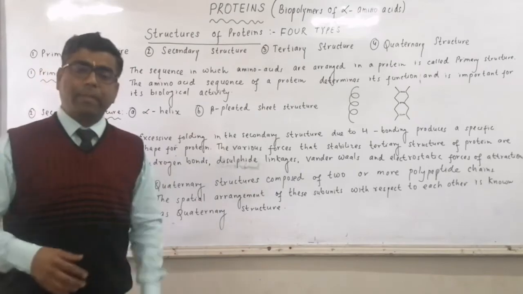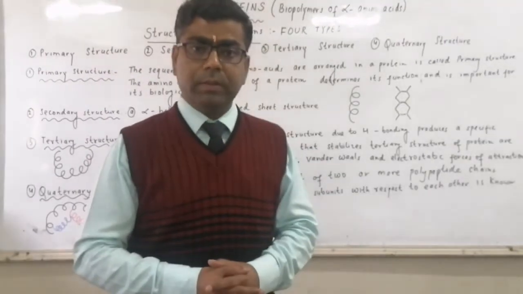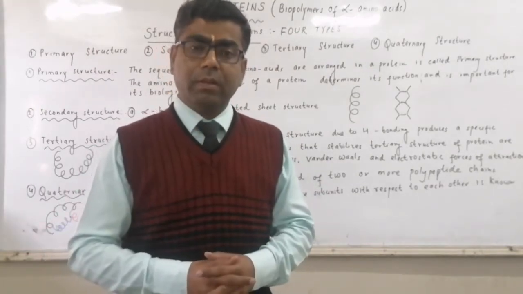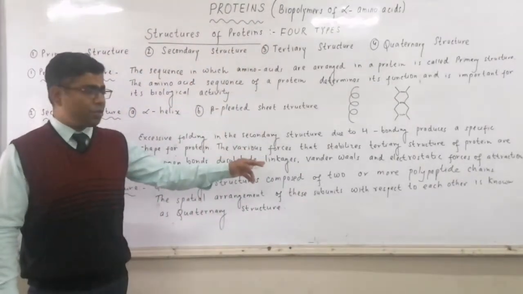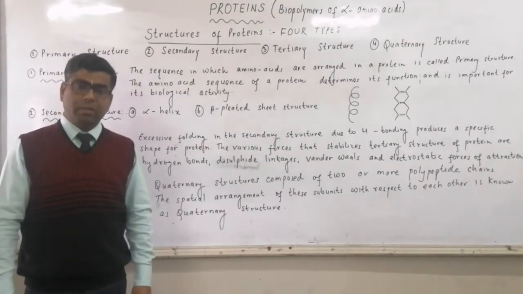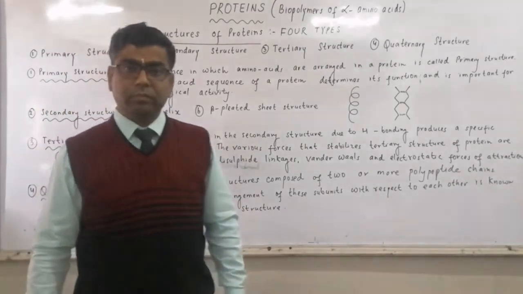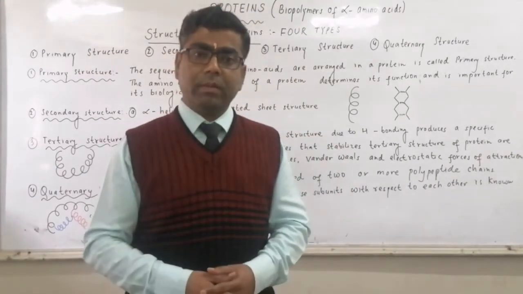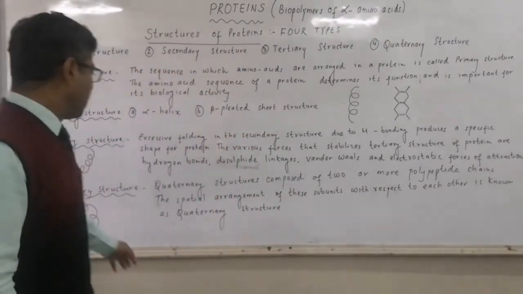When further coiling is there, to provide stability to the coil structure, different forces come into existence. And these forces are H bonding, disulfide linkage, van der Waals force of attraction, and electrostatic forces of attraction. Here, the protein has attained functional activity. All the enzymes have tertiary structure. Then comes your quaternary structure.